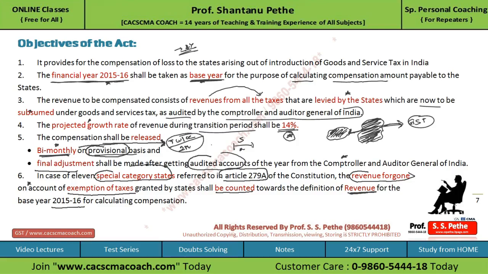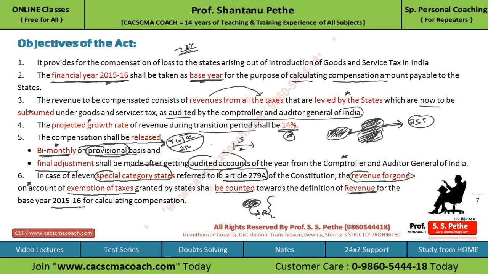This is also a very important point, that whatever tax exemptions were granted in special category states, those taxes will also be treated as revenue of that state for the base year 2015-16.